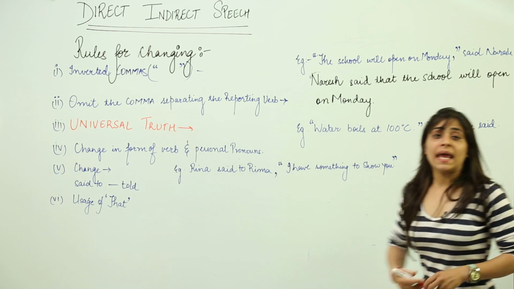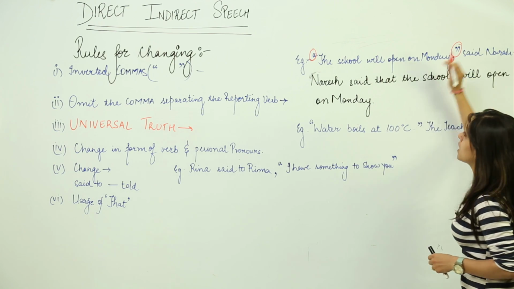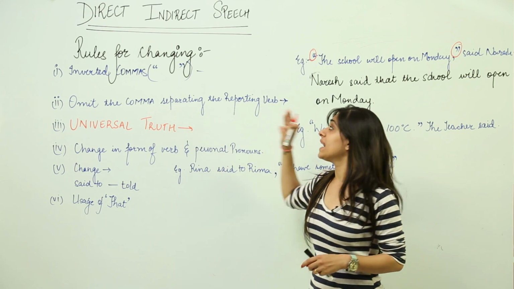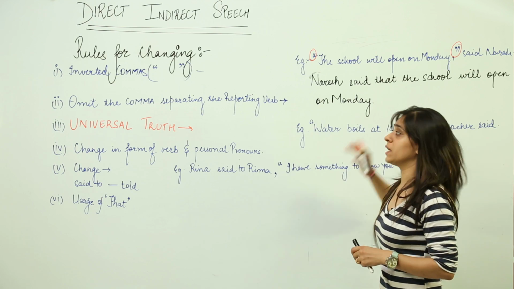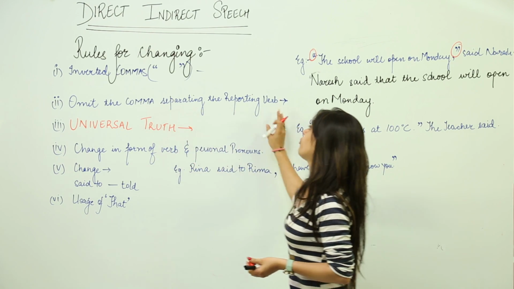So in this sentence we have removed the inverted commas because we have converted the direct speech into reported speech. Moving on to the second rule, omit the comma separating the reporting verb.